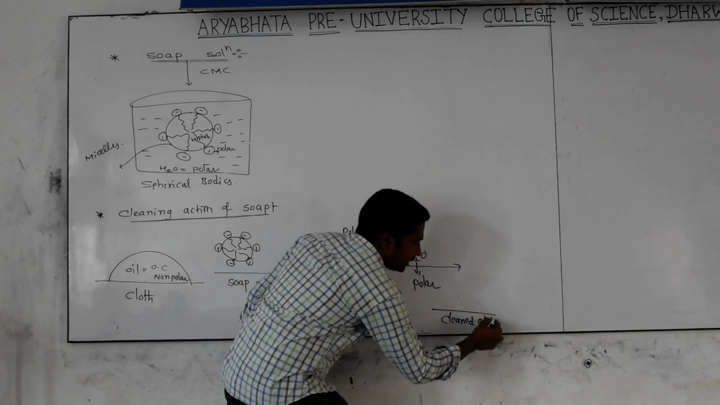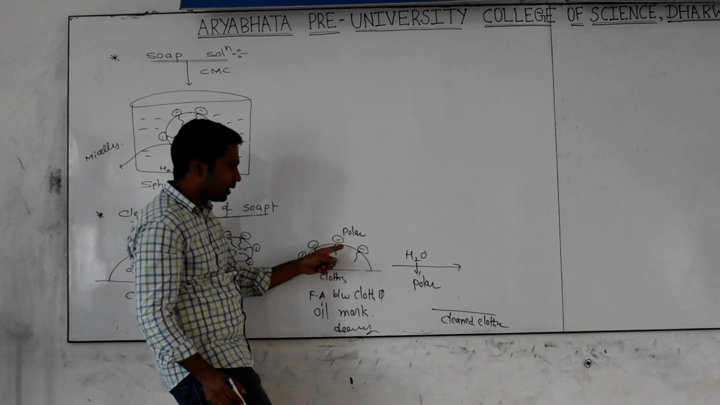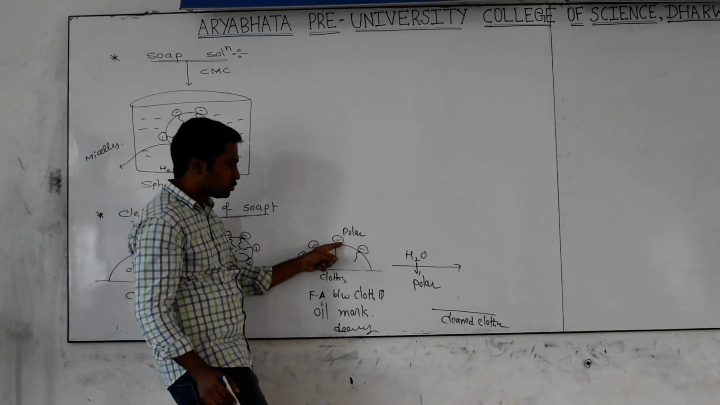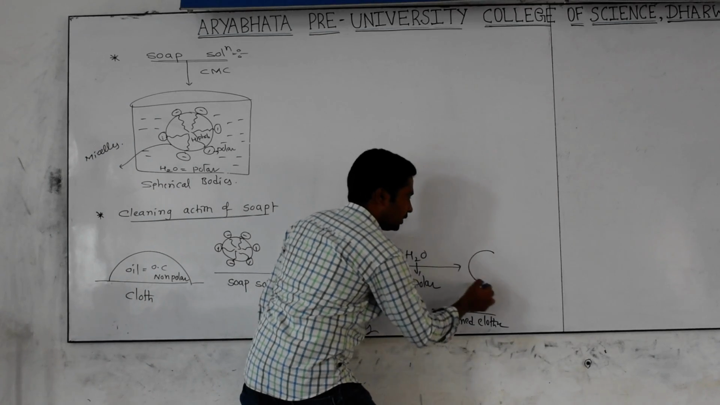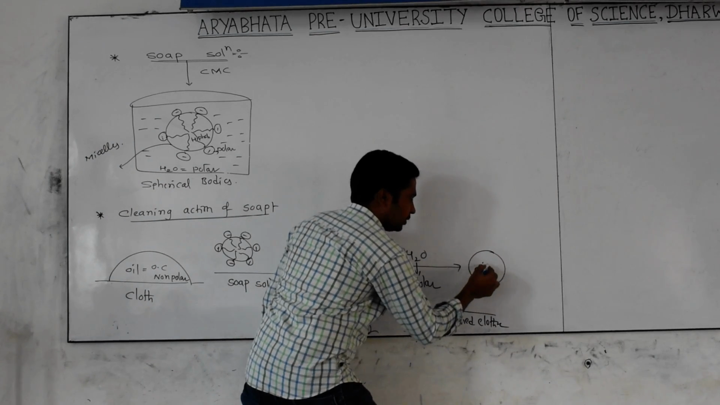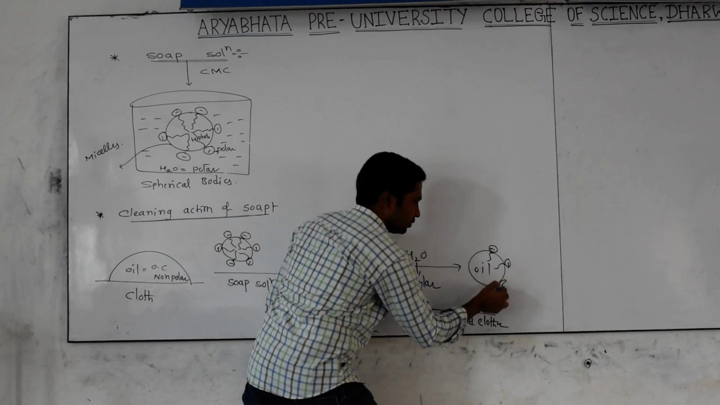Okay? Yes, clean clothes, no oil marks. But here very nice chemistry is going on. What is happening? This oil mark plus soap and water is forming one liquid. We have the oil mark. Yes or no? On the oil mark, what will be there? The head will be there. Yes or no?